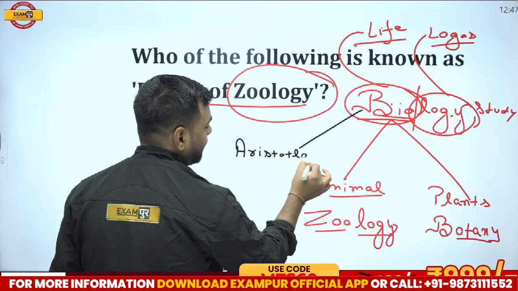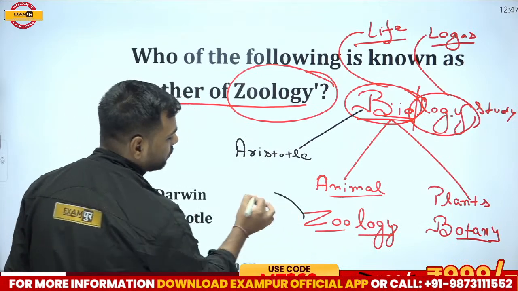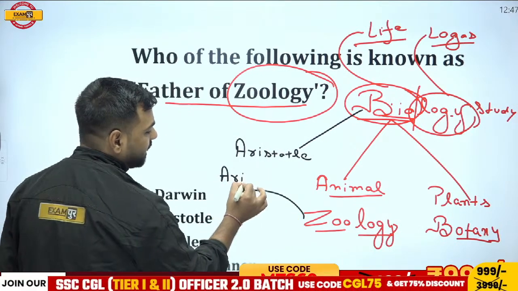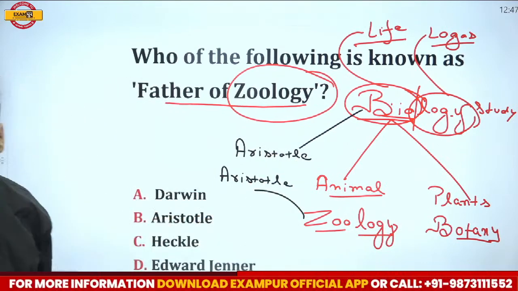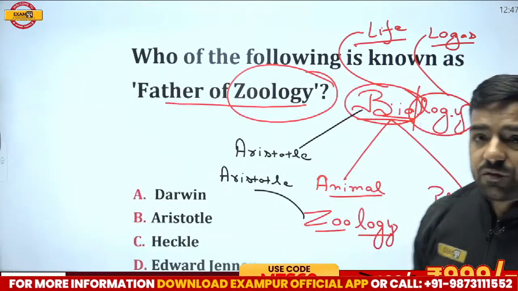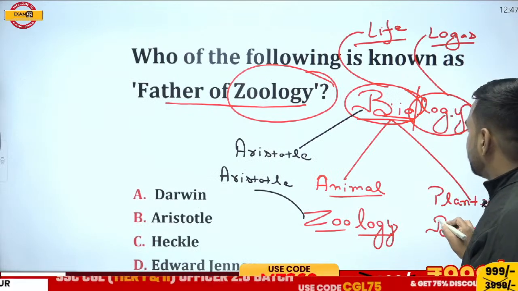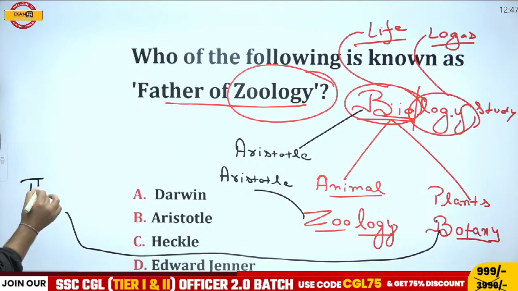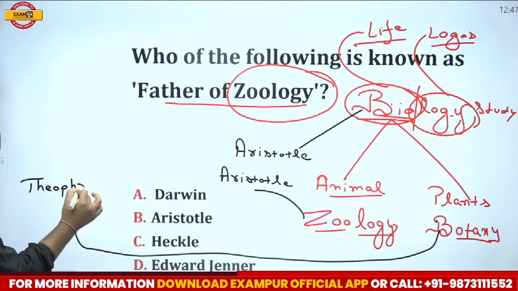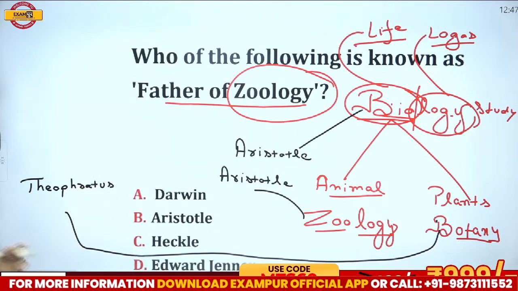Aristotle. In a similar manner, if I talk about zoology also, he is the same one, that is Aristotle. But if someone asks you about the father of botany, what would be the correct answer? So for botany, remember, Theophrastus is going to be the correct answer. Theophrastus. This is the important one.